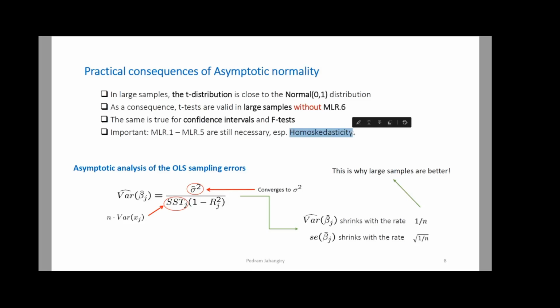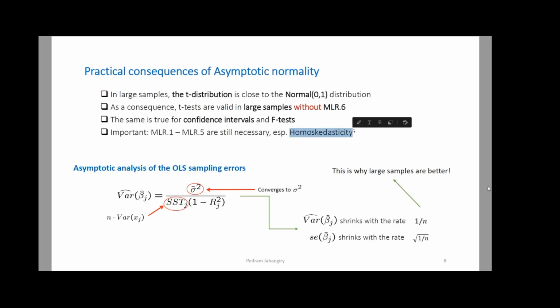The only thing that the larger sample size can help you with is when you have multicollinearity. When we have multicollinearity, then if I increase the sample size, the multicollinearity can go away because the sample size is increasing, OLS is using more information, and it's going to have less and less hard time to pin down the beta hat J. Okay, so that's the only thing that you can take care of when you have a large sample size, right?